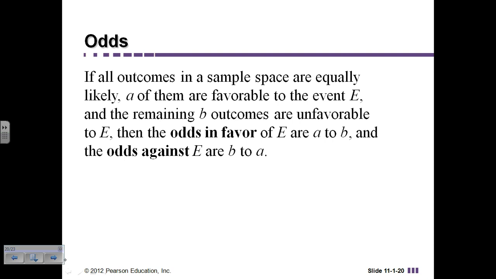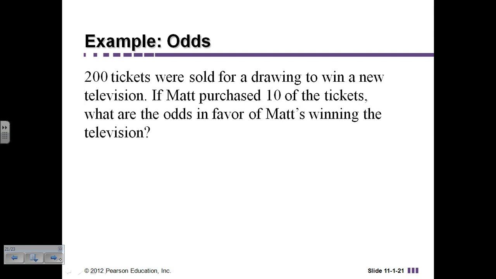So A of them are favorable to the event, and B are unfavorable. Favorable means they win, and unfavorable would mean they lose. If I wanted to look at the odds in favor of something happening, I would look at the odds of A to B. But if I wanted to look at the odds against something happening, I would look at B to A.